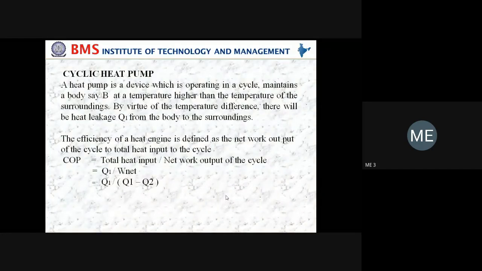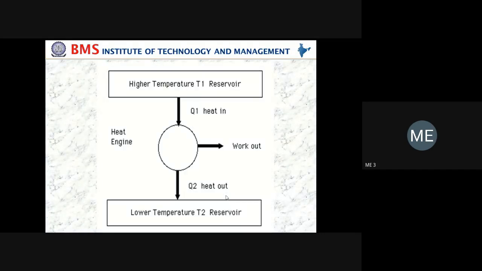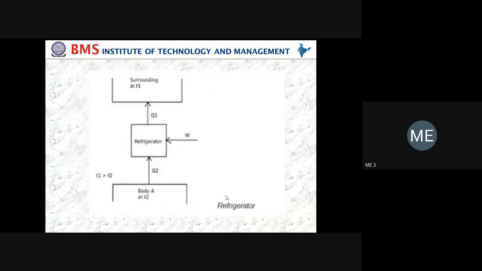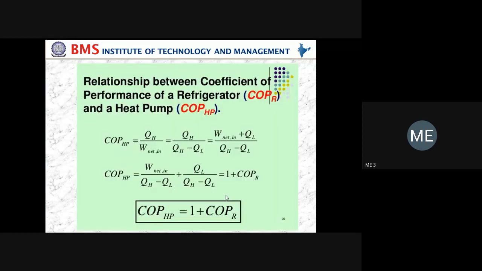So all the things we discussed in the previous class: cyclic heat engine, thermal reservoir, cyclic heat pump. Next, refrigerator we studied, and the difference between heat pump and refrigerator. Next, the relationship between coefficient of performance in case of a refrigerator and heat pump. It is given by COP of HP equals 1 plus COP of R.